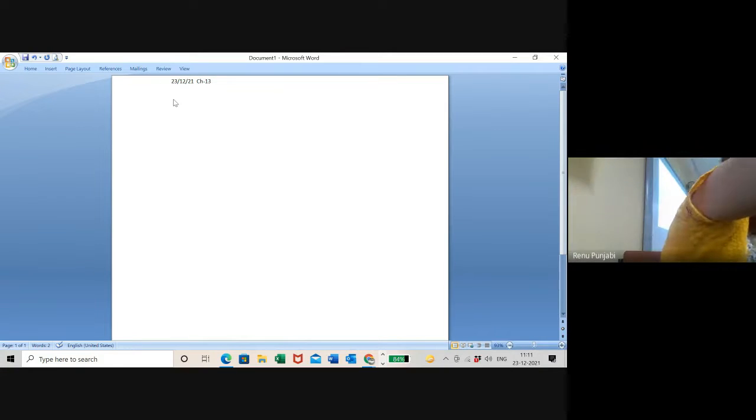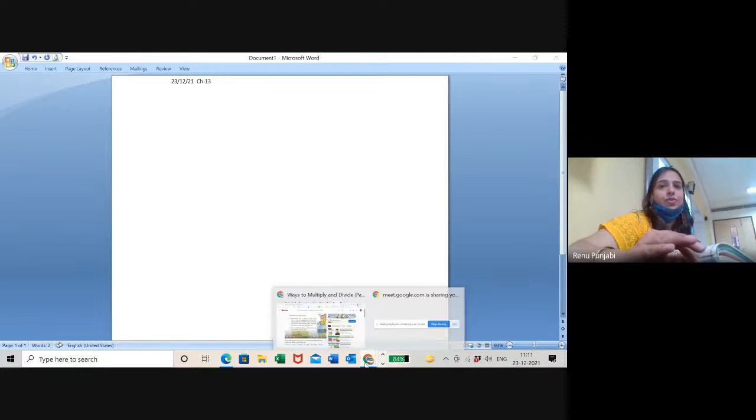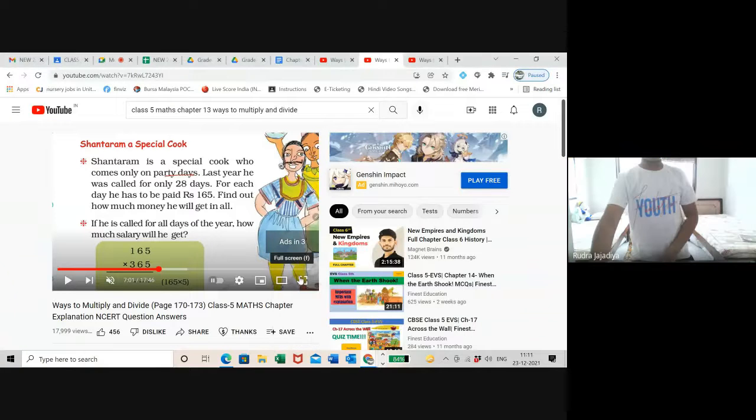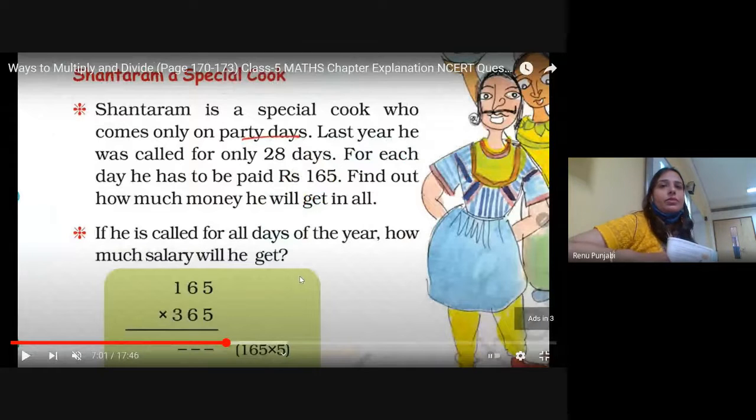Okay, students, the space is given in the textbook also. So can we do it in the textbook only? Yes, ma'am. They are saying, find out how much money he will get in all. Now, there are two situations. One is in a month, for 28 days, how much he is getting. And if he is called for all the days of the year, means 365 days, how much salary will he get? So 165 multiplied by 365.